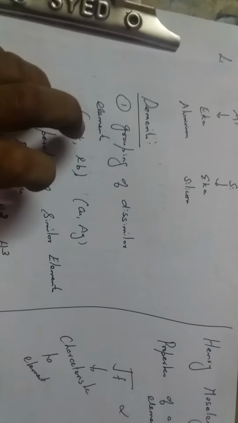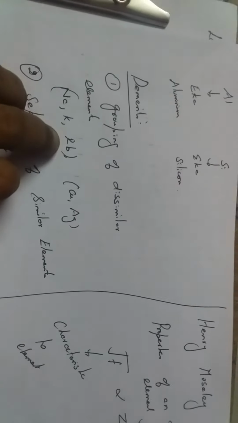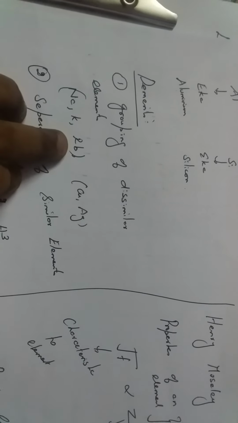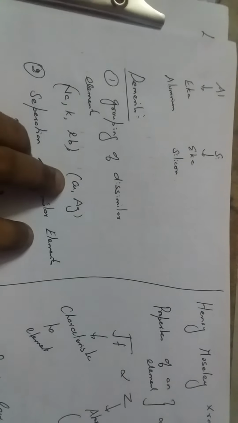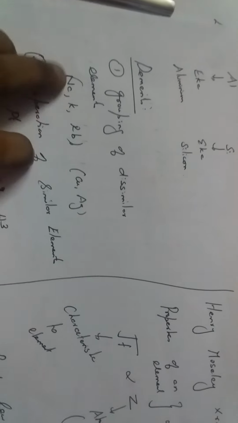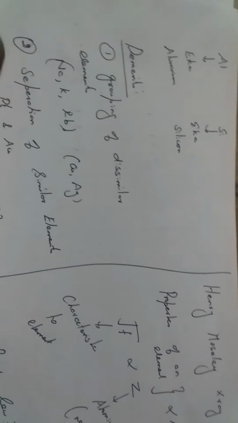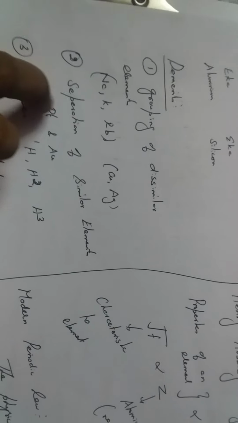The demerits of this Mendeleev periodic table: first, he grouped dissimilar elements, not similar elements, in the same group. Sodium, potassium, rubidium along with copper and silver. Copper and silver are metals, while these others are non-metals. He arranged metals and non-metals in a similar group. That is the main disadvantage of his arrangement.